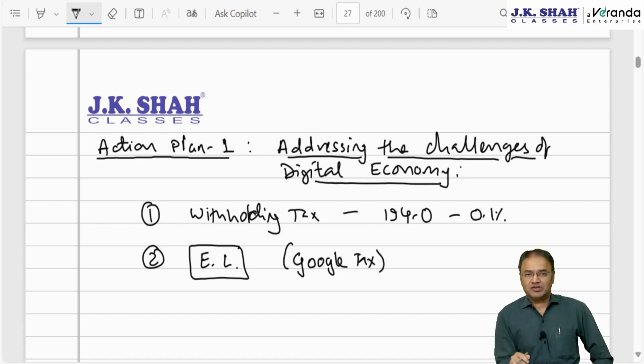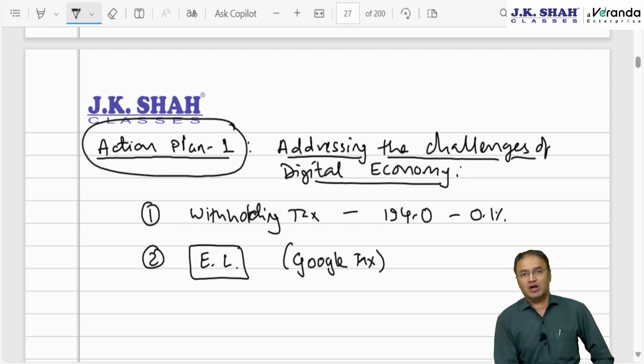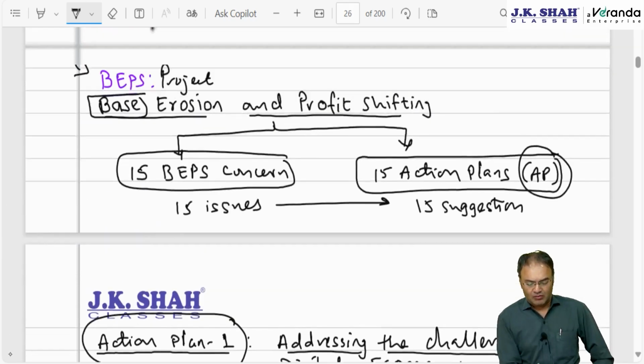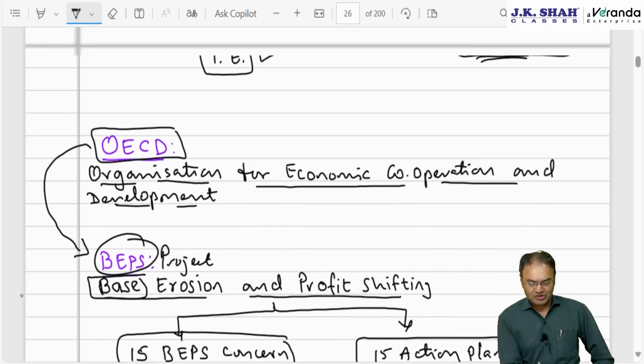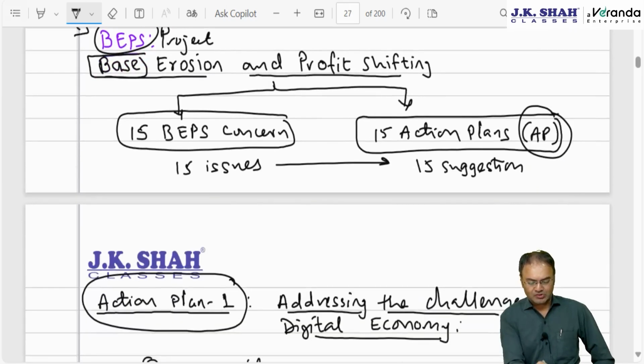Okay, now why are we discussing all these things? Because our institute has been asking MCQ questions on this. Number one, they ask questions on under which action plan this equalization levy was introduced. They also ask the question, equalization levy is a part of which chapter of the Income Tax Act? Answer, it is not a part of the Income Tax Act, it is a part of chapter 8 of Finance Act 16. It applies to the whole of India except the state of Jammu Kashmir. On this also our institute has asked the question, you need to remember. Full form of BEPS is also asked by the institute, OECD full form not asked by the institute.